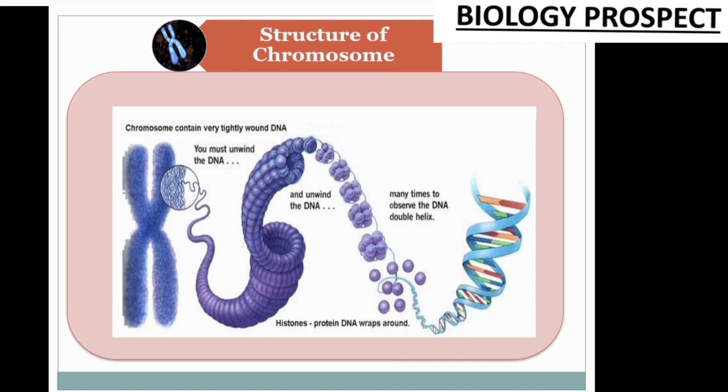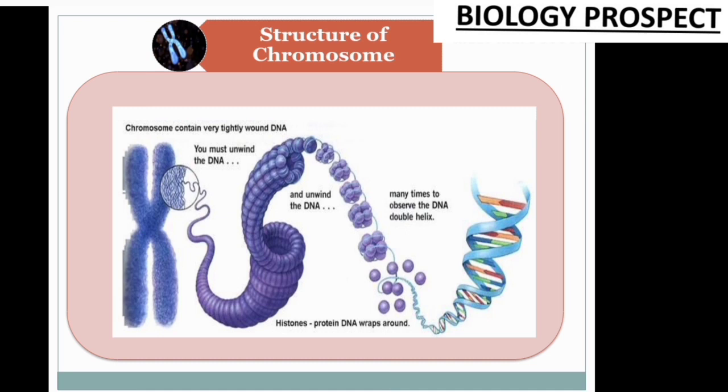Now in this next part we are going to discuss that chromosomes contain 2 things, DNA and protein: 40% DNA and 60% protein, that is, histone protein. So how are the DNA and the histone proteins joined to each other and combined?